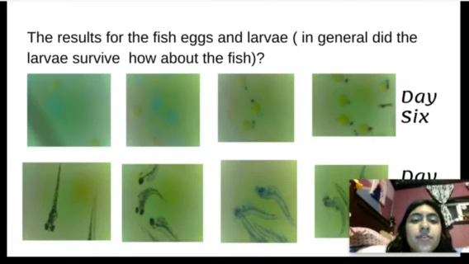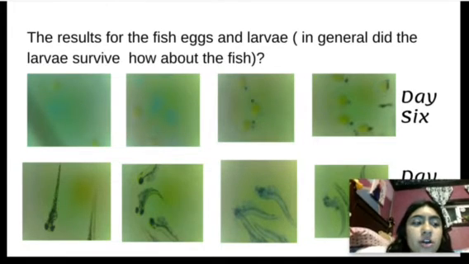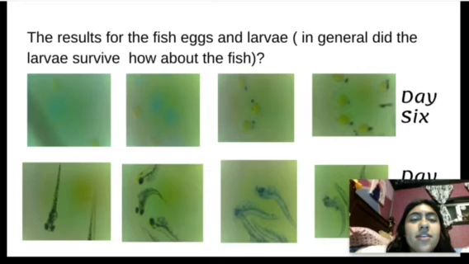The results for the fish, egg, and larva. In general, did the larva survive? How about the fish? Due to the results, we could tell that most of the larvae slowly died due to the concentrations of caffeine. The eggs died significantly faster than the larvae in all the levels of caffeine.